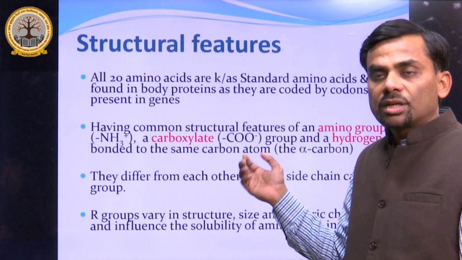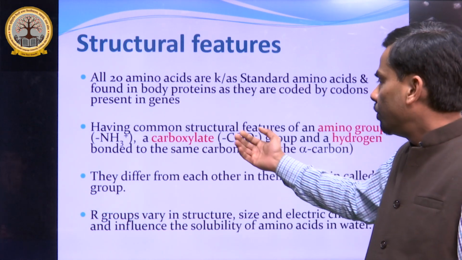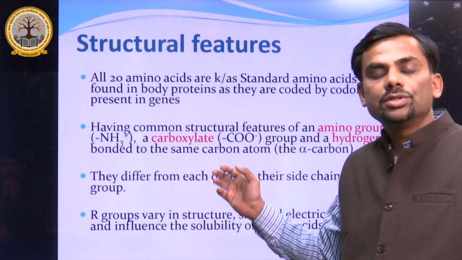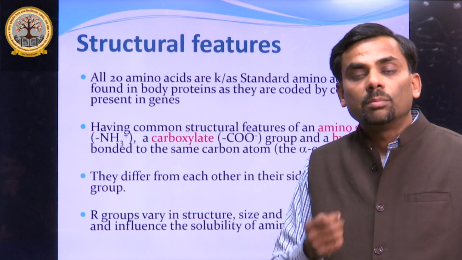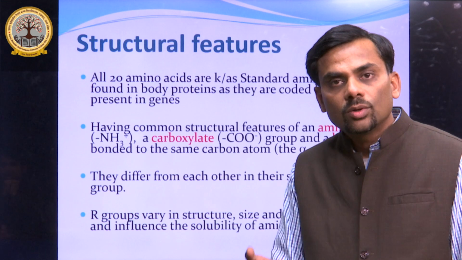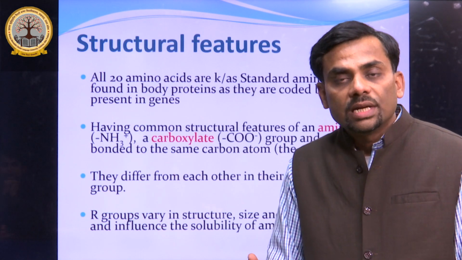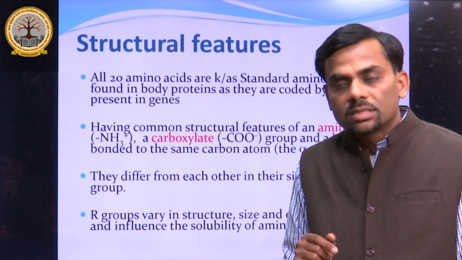Now what are the structural features here? I told you they are known as standard amino acids, having functional groups of amino and carboxylate and a hydrogen bonded to the R side chain. So there are three important components of amino acids: the amino group, the carboxyl group and the R side chain. On the basis of the R side chain, the different types of 20 amino acids are categorized.